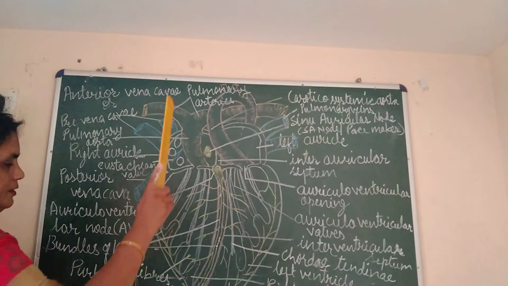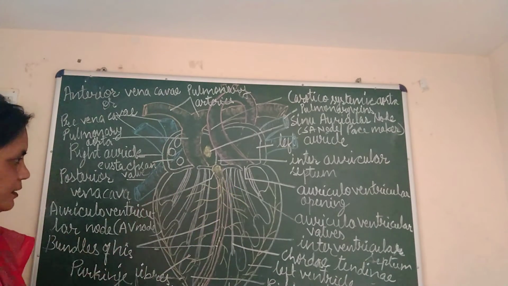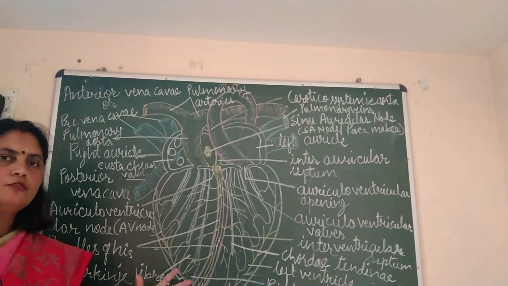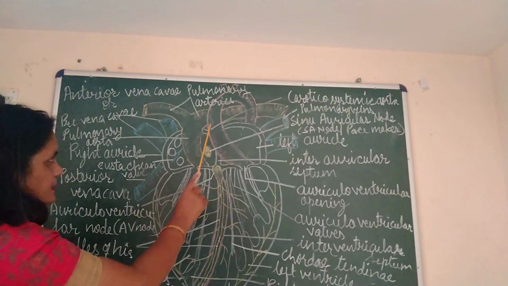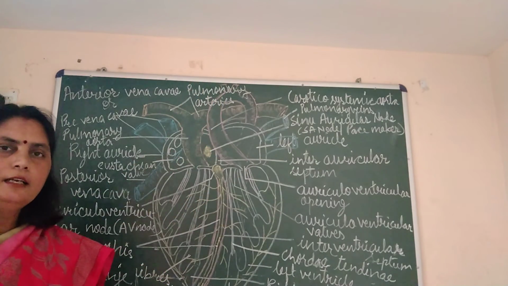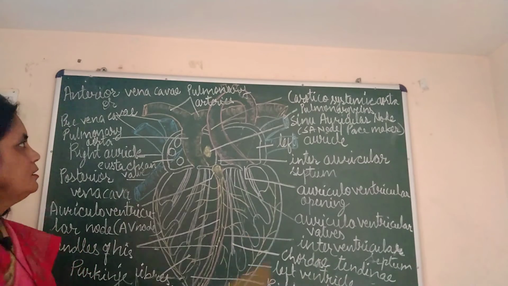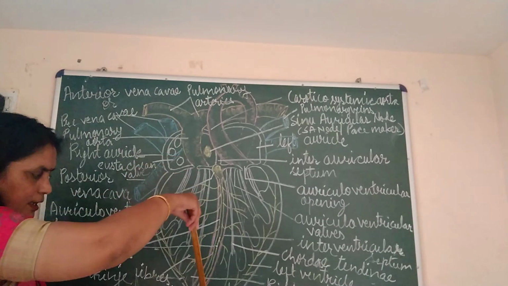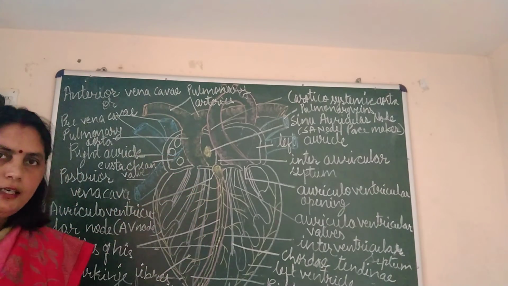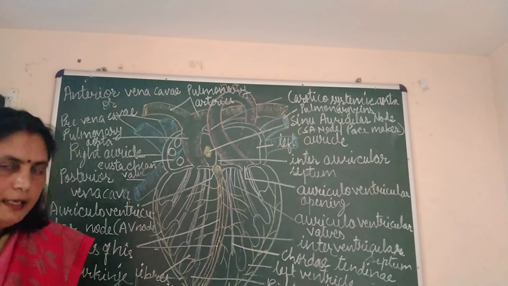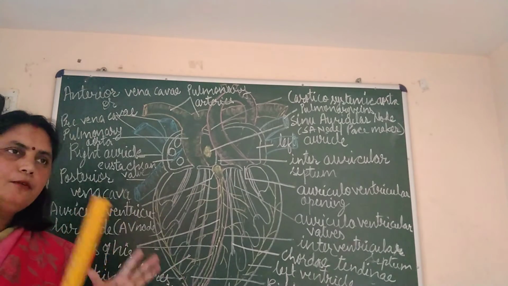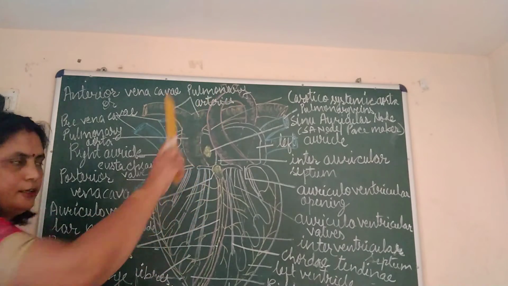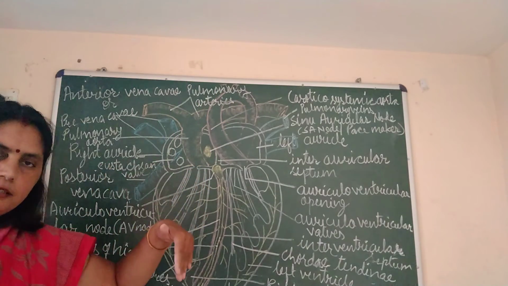Now the left ventricle. From the left ventricle, the carotidosystemic arch is given out, which is also a big aorta, and it gives out many arteries, and all these arteries supply blood to the anterior parts of the body. Then it takes a turn and moves behind the heart, and after leaving the heart, it runs throughout the length of our body. At that point it is called the dorsal aorta. Earlier it was called the carotidosystemic arch.